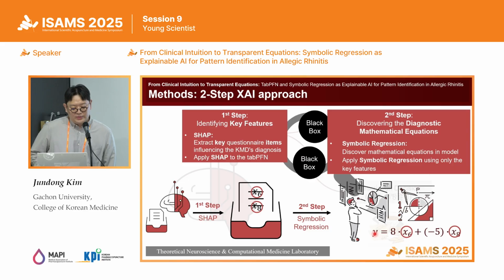At first, we used the SHAP method to identify some key features in the AI model, and then we used symbolic regression to discover some mathematical equations.